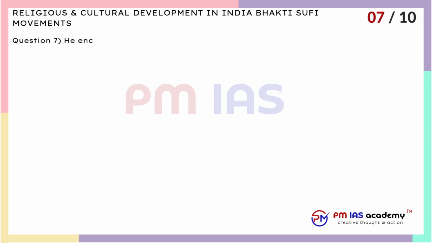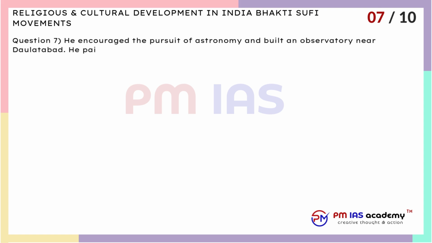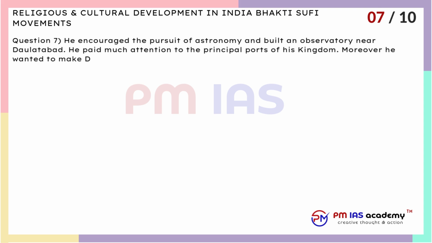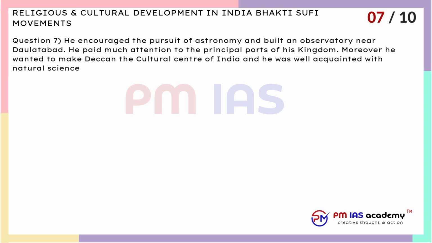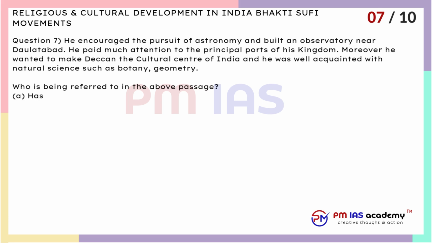Question 7. He encouraged the pursuit of astronomy and built an observatory near Daulatabad. He paid much attention to the principal ports of his kingdom. Moreover, he wanted to make Deccan the cultural center of India, and he was well acquainted with natural science such as botany, geometry. Who is being referred to in the above passage? A. Hasan Gangu. B. Alam Shah. C. Firuz Shah Bahmani.